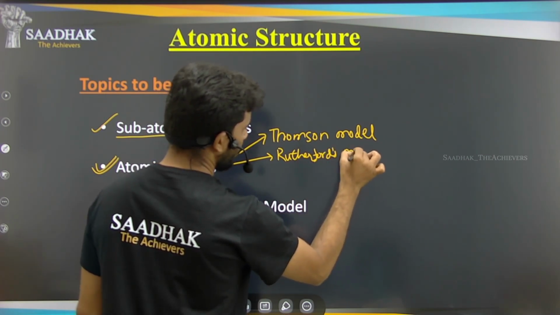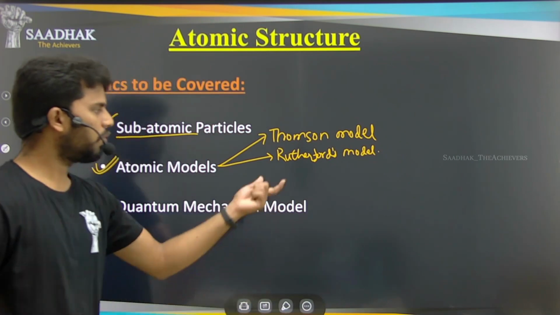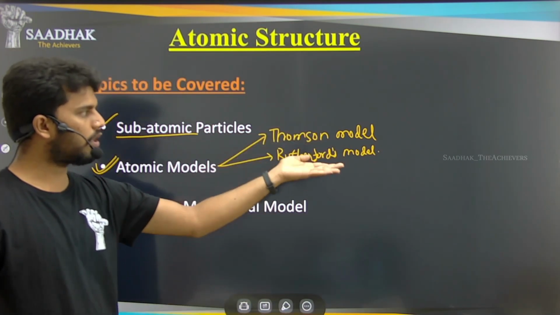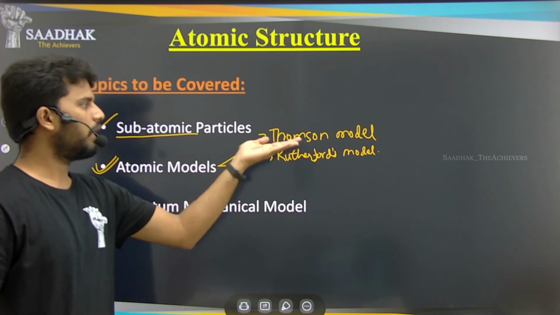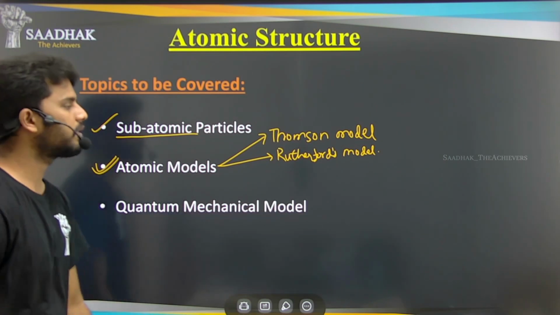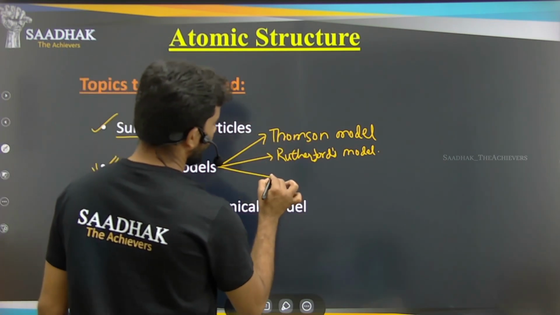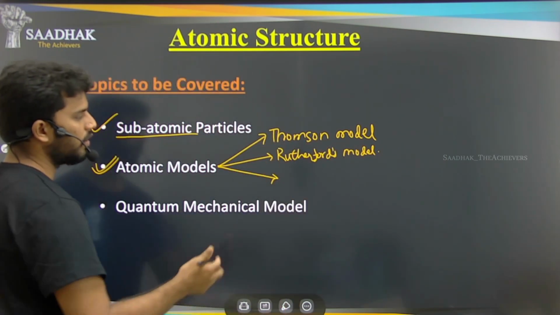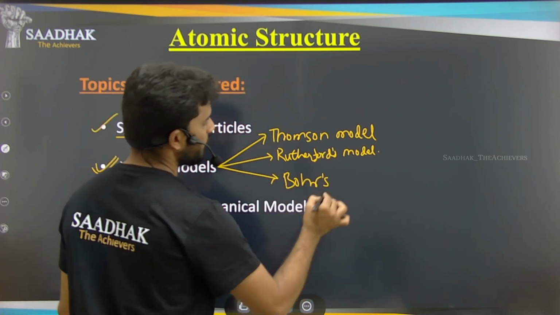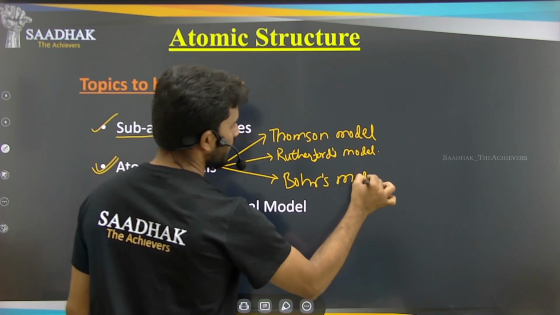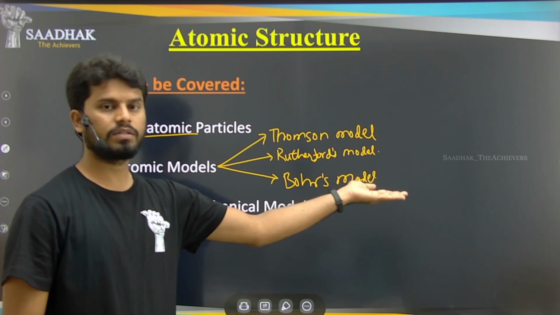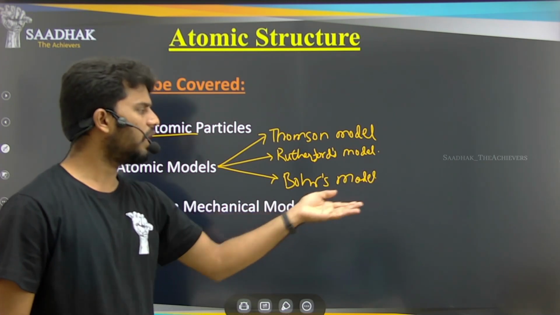Whatever the drawbacks are there, this Rutherford model is very good in explaining the atomic structure, but it also had some drawbacks, and the drawbacks were eliminated in the further atomic model, that is by Bohr, who eliminated few of the drawbacks of the Rutherford model. After that, this Bohr model also had some drawbacks, which could not give the exact reason